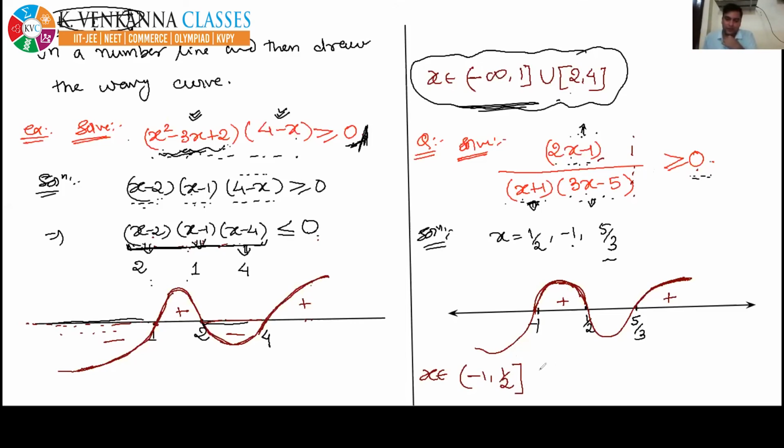And now union this interval, and this interval is 5/3 to infinity. Now infinity is always open. At 5/3, open or closed? Open, because this 5 by 3 is again making the denominator 0, and the denominator becoming 0 is not allowed. So we have not to take 5 by 3. That's why at 5 by 3 we will put open bracket. So this is the final answer. Is it clear or not? If any doubt, then please ask.